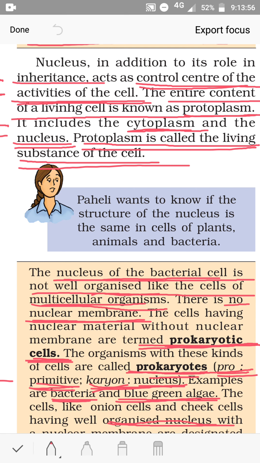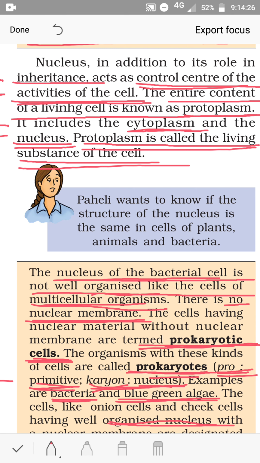So we read about the nucleus. The nucleus of a bacterial cell is not well organized, like the cells of multicellular organisms. There is no nuclear membrane. And why is it not organized? Because there is no nuclear membrane.